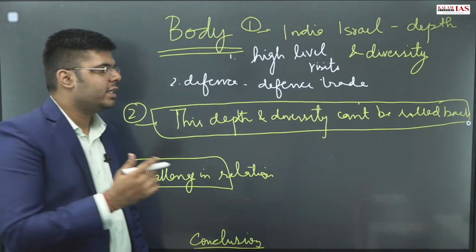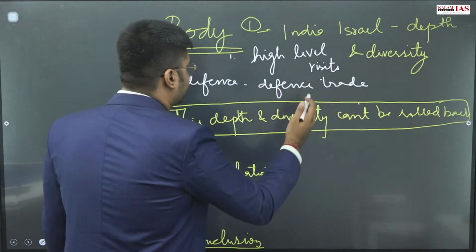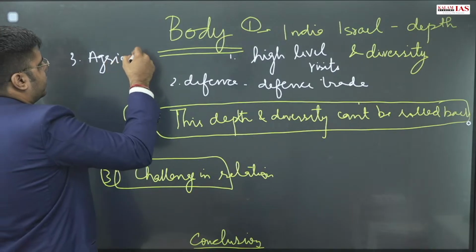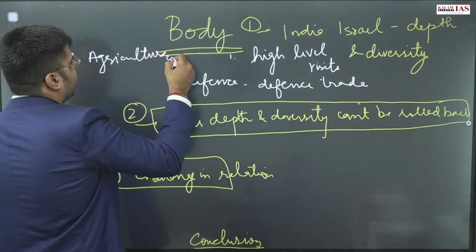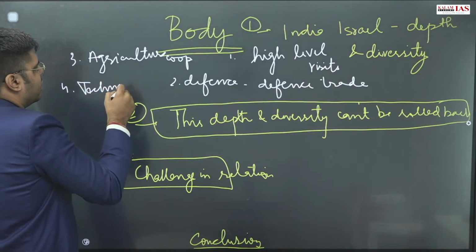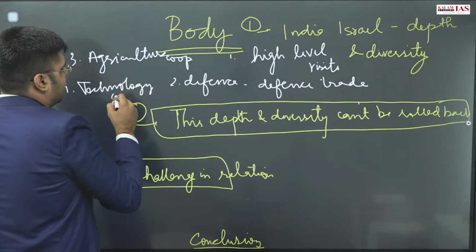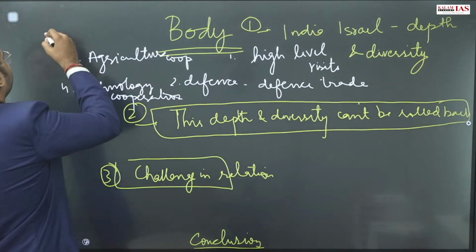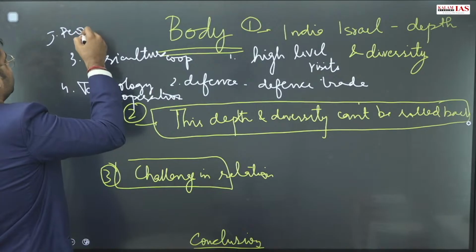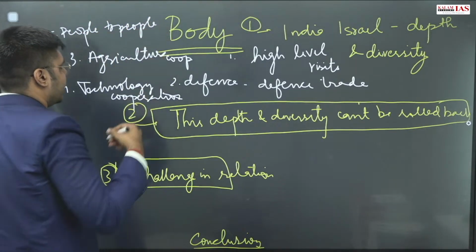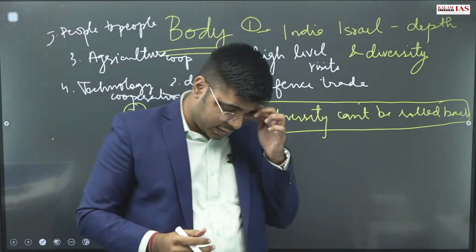Since we are asked about diversity as well, you will have to highlight the agriculture cooperation with Israel, the technology cooperation, the people to people contacts, and the increasing tourism between India and Israel.